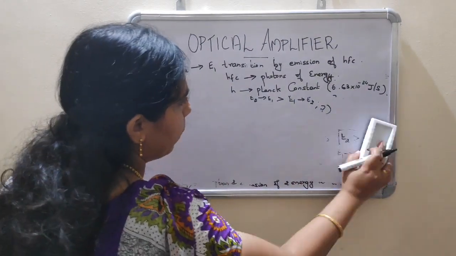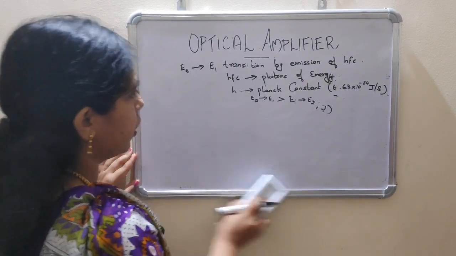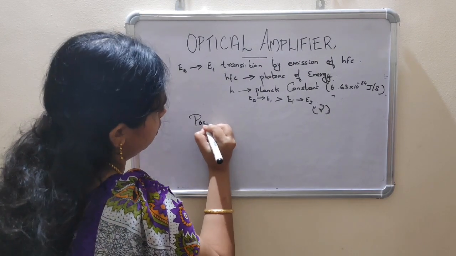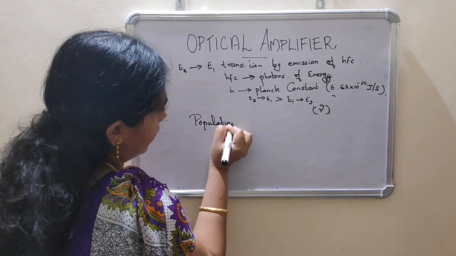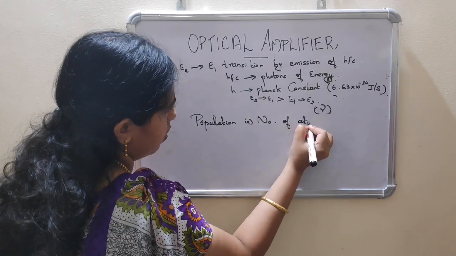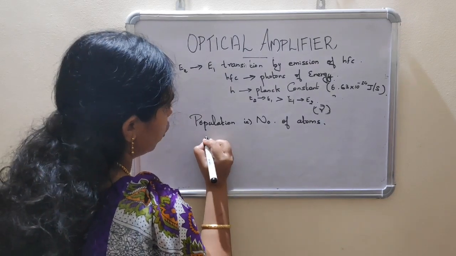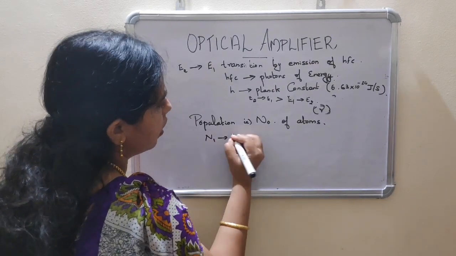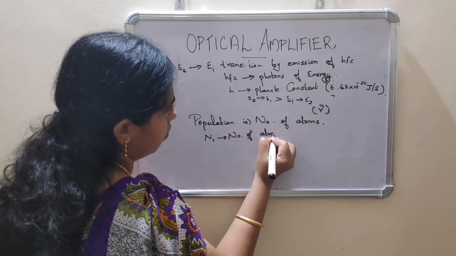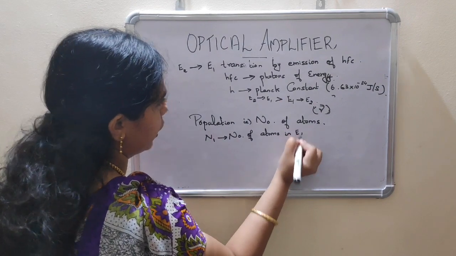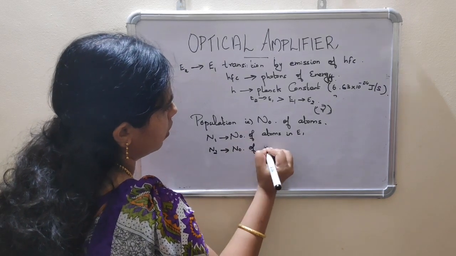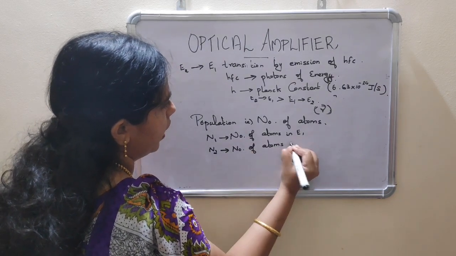Next one is population. Population means the number of atoms, denoted by N1 and N2. N1 means the number of atoms in the lower energy level E1, and N2 means the number of atoms in E2.